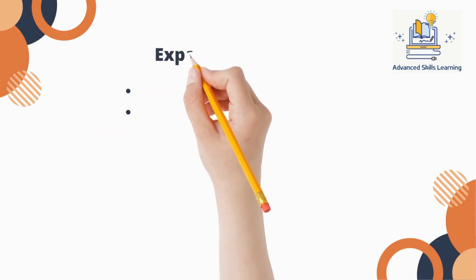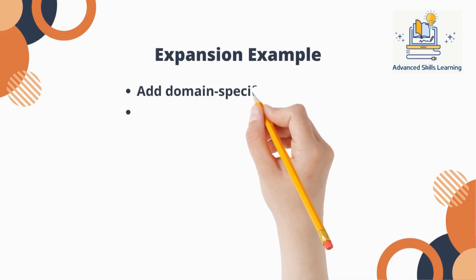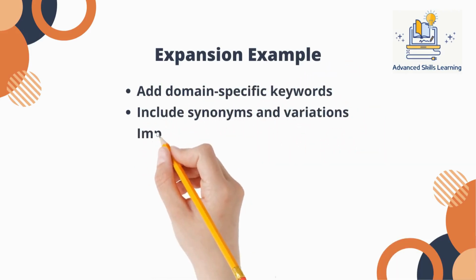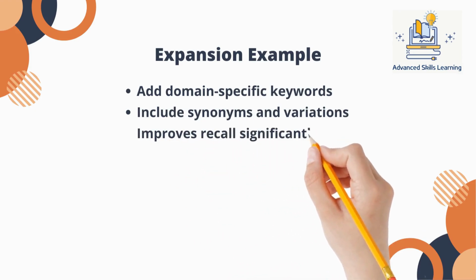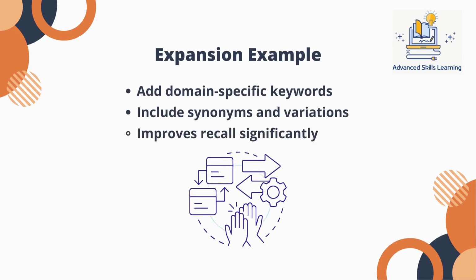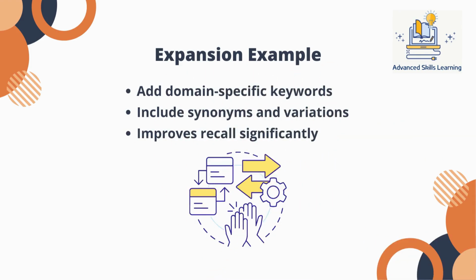Expansion is especially powerful. If a user says vector search issue, the system can expand it to include terms like embedding similarity, and search, and retrieval latency. This dramatically improves recall and helps surface the right documents. This is especially important in domains where terminology varies widely across documents.